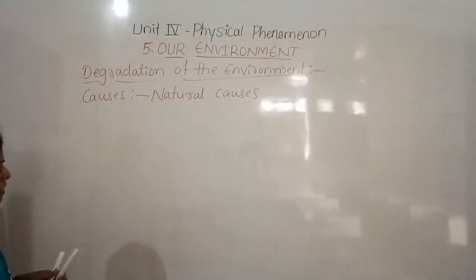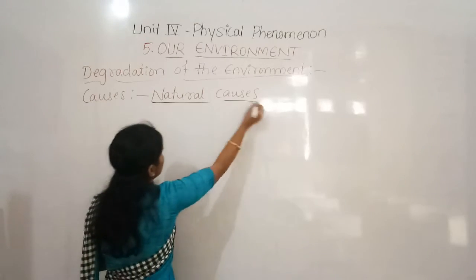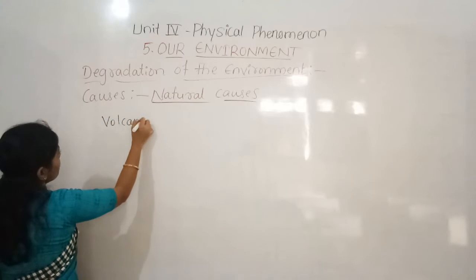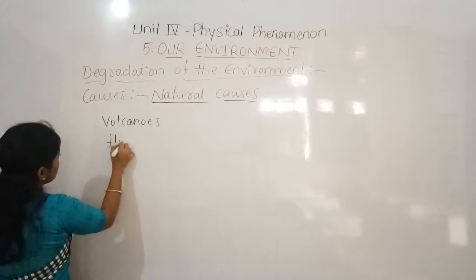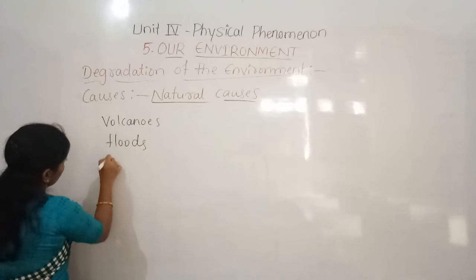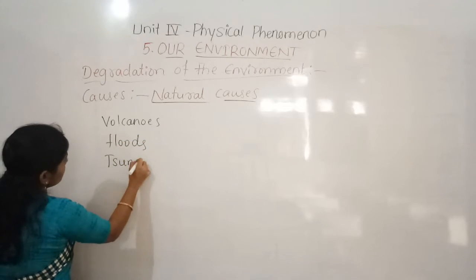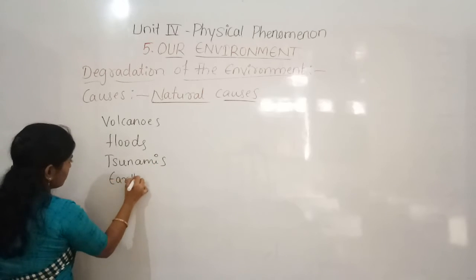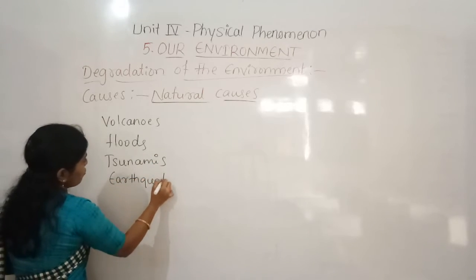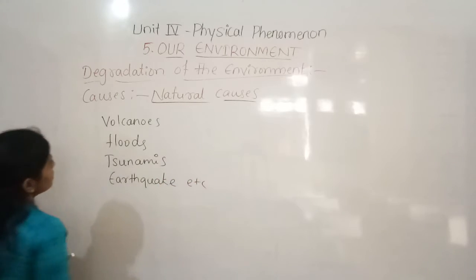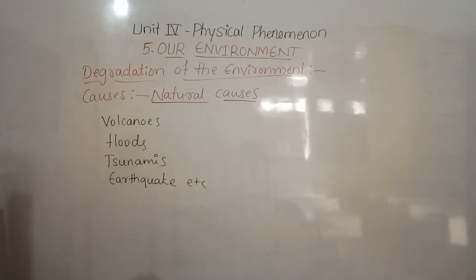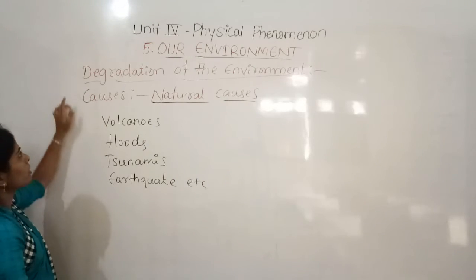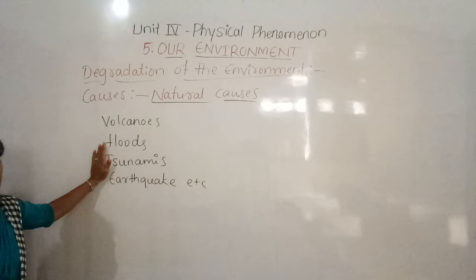So here the natural calamities such as the volcanoes, floods, tsunamis, and also earthquakes, etc. Such natural calamities also become a reason for degradation of the environment.